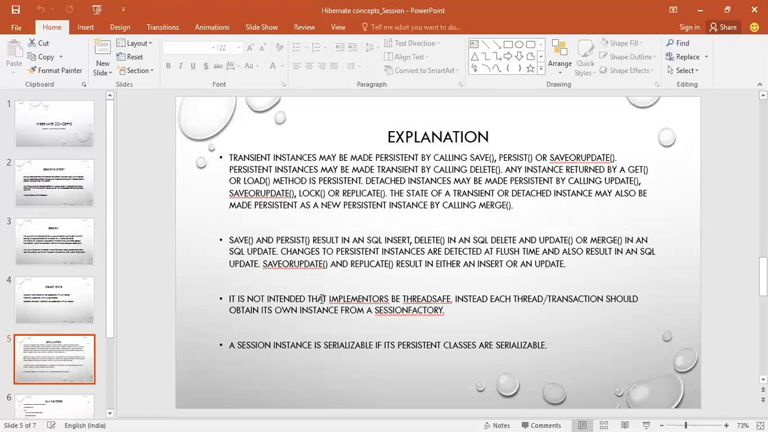It is not intended that implementers be thread safe, any implementer of session basically. Instead, each thread and transaction should obtain its own instance from a session factory. Each instance of a session should be obtained from that session factory only. A session instance is serializable if its persistent classes are serializable.